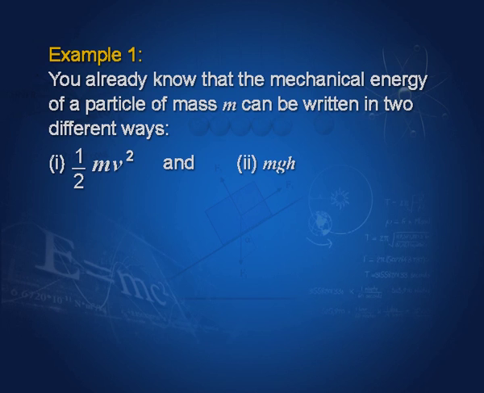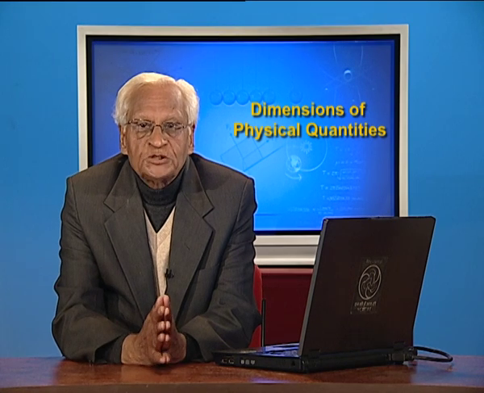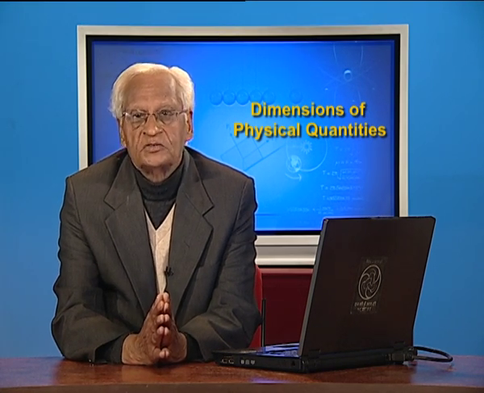You already know that the mechanical energy of a particle of mass m can be written in two different ways. One is half m v squared and the other is m g h, where m is the mass of the particle, v is its velocity, g is the acceleration due to gravity and h is the height of the particle from the earth's surface. Since the two expressions represent the same quantity, namely energy, their dimensions must be the same. We prove this by actually writing the dimensions of the two expressions.